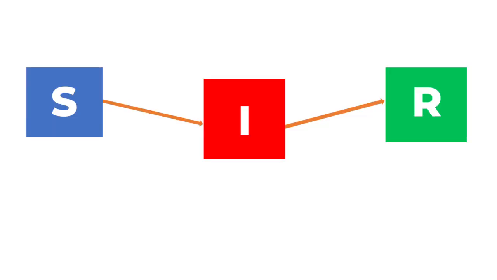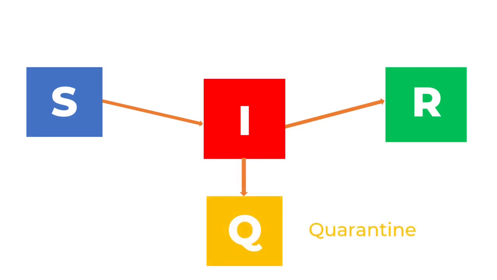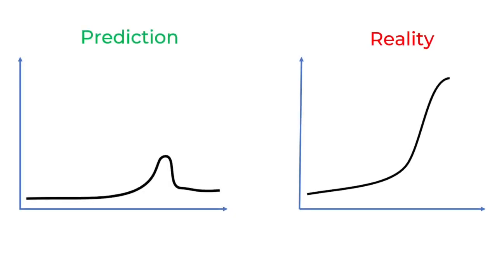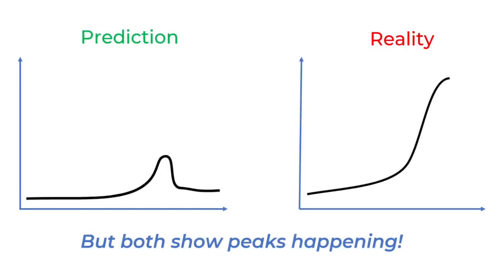When scientists do this, they often add extra compartments or links to better simulate the real world. For example, a quarantine group to control the spread of the disease, or a direct link from S to R to represent vaccinations. Sadly, the real world is far more complex, and no model can give us accurate dates or values. What they can give us is an idea of what the future holds, allowing people and governments to prepare themselves.